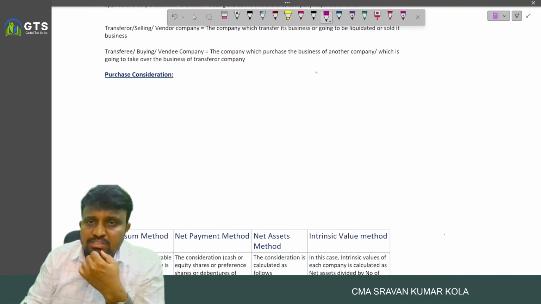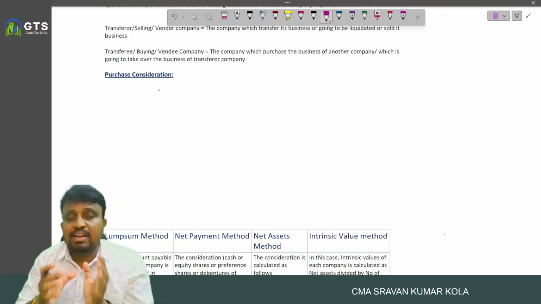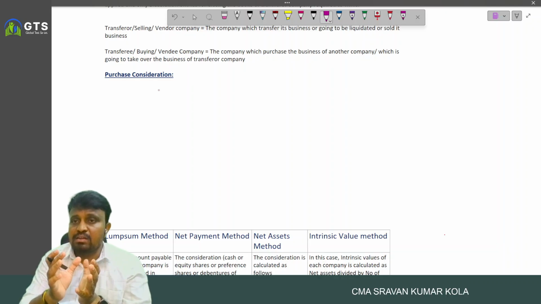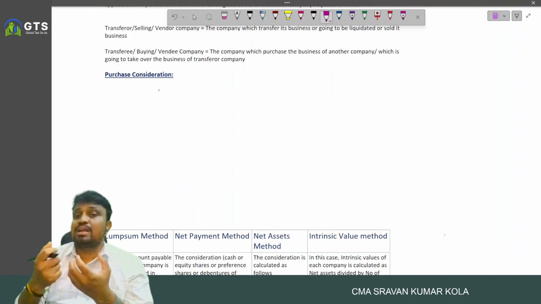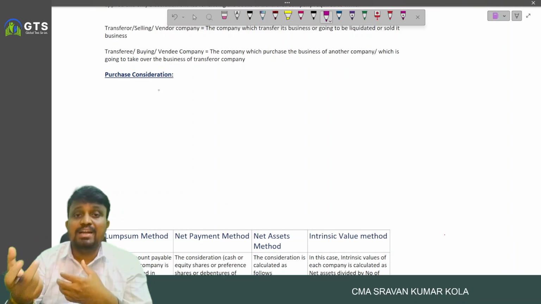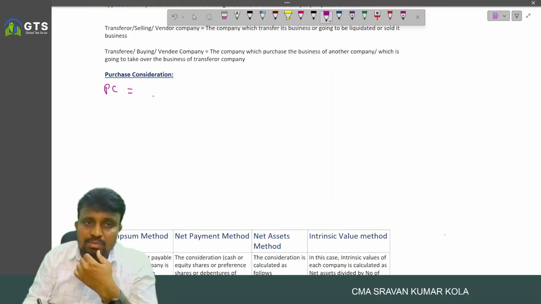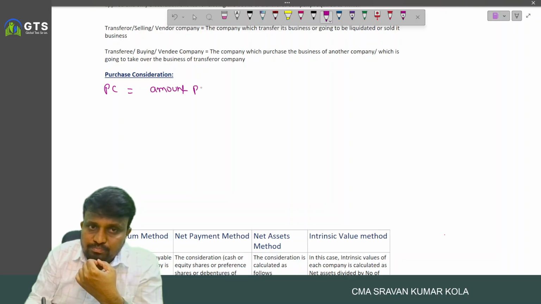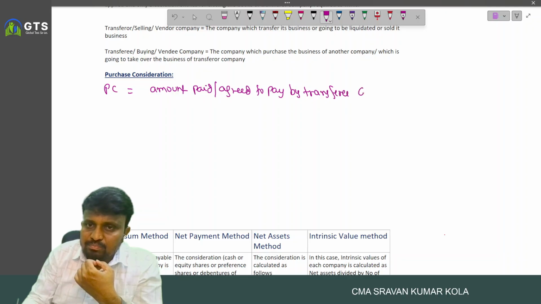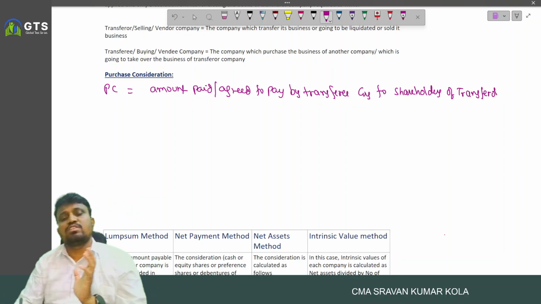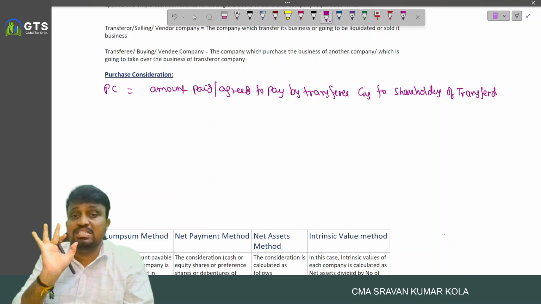Purchase consideration is nothing but the aggregate of the amount paid or agreed to pay by the transferee company to the shareholders of the transferor company. That is called purchase consideration.